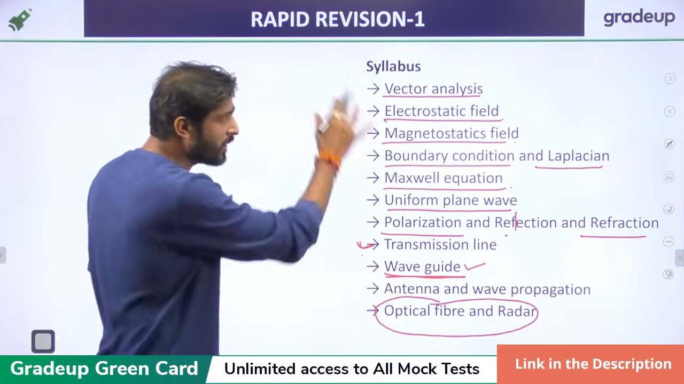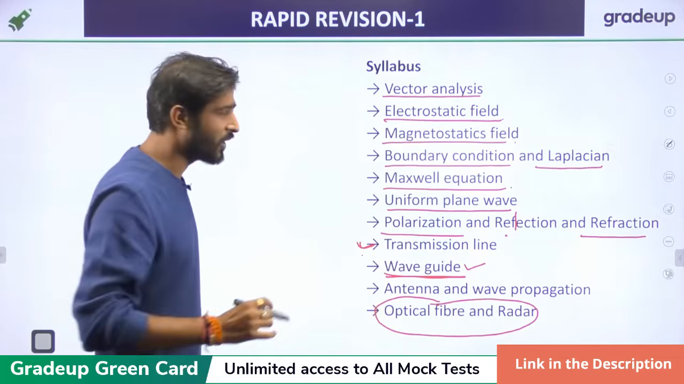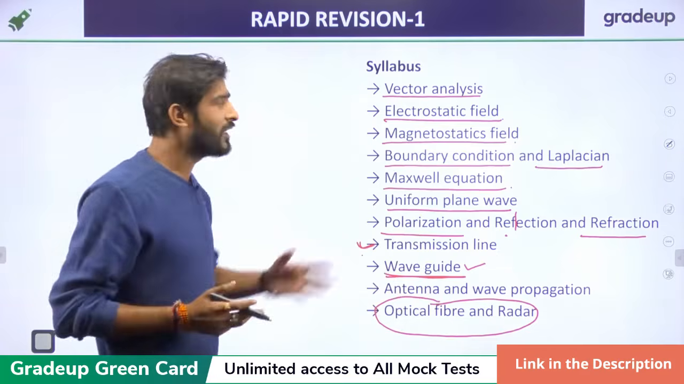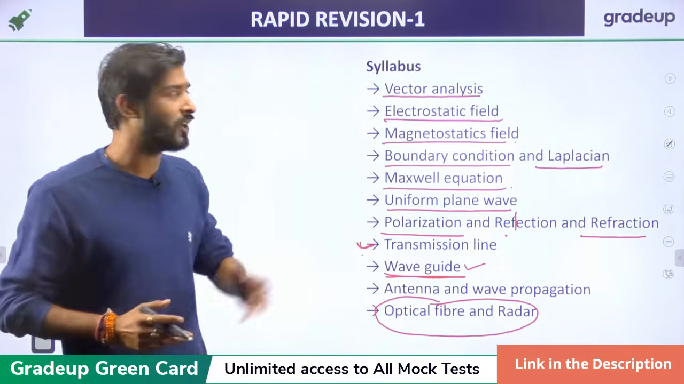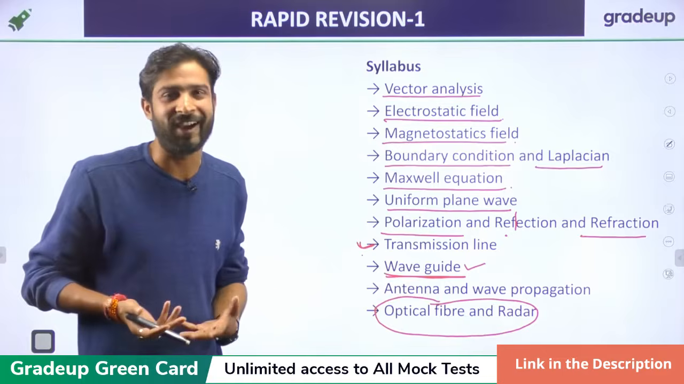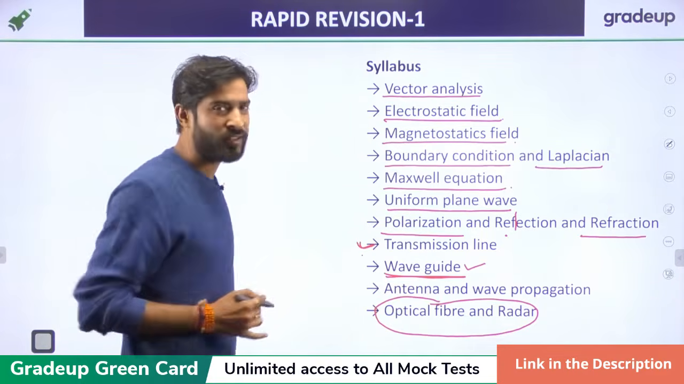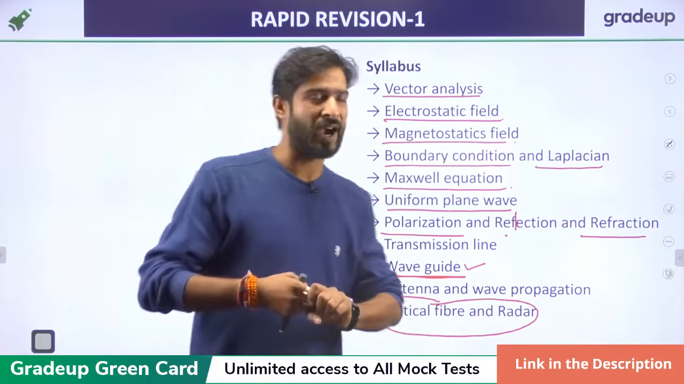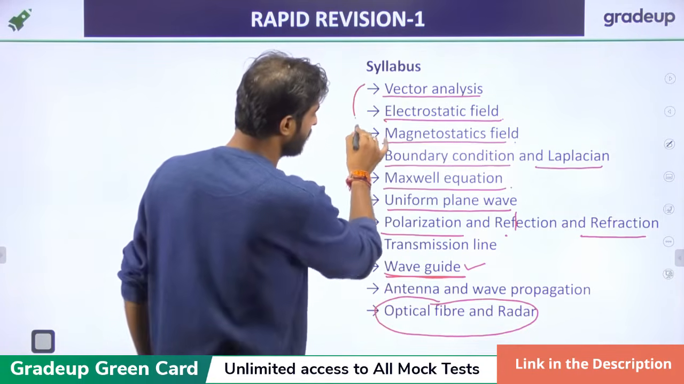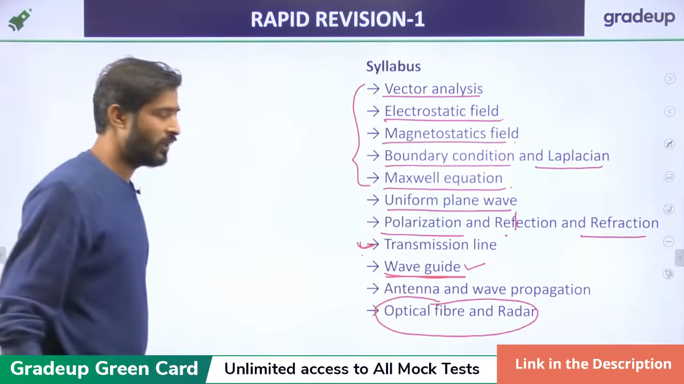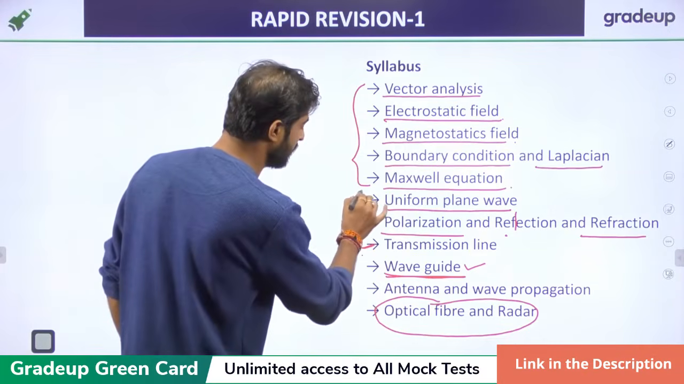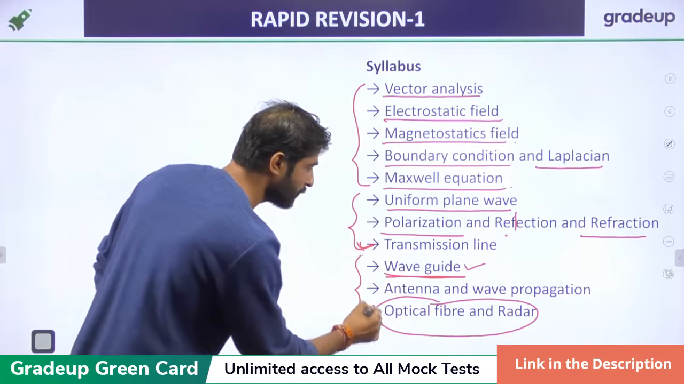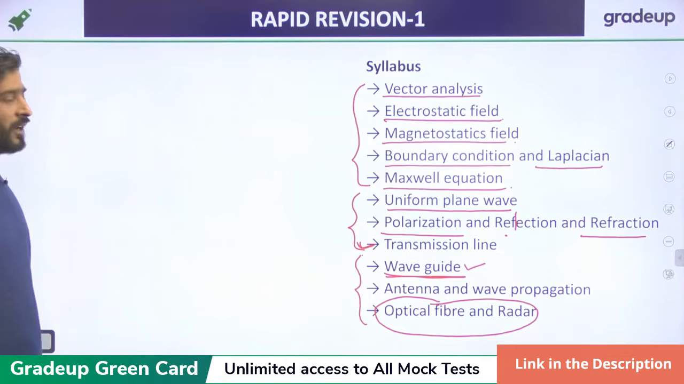Actually, I'm splitting the whole syllabus into 3 parts. As we know, the EMFT is a very vast syllabus. We will not cover the electrostatic even in 10 hours. Even electrostatic itself takes around 20 hours. So it is a very vast syllabus. That's why I'm splitting this EMFT into 3 parts. One is the basics up to Maxwell. Second is uniform plane wave, polarization and transmission line. And third part is waveguide, antenna and radar.